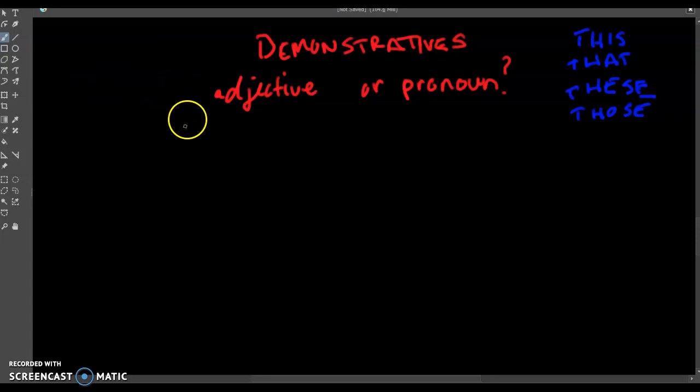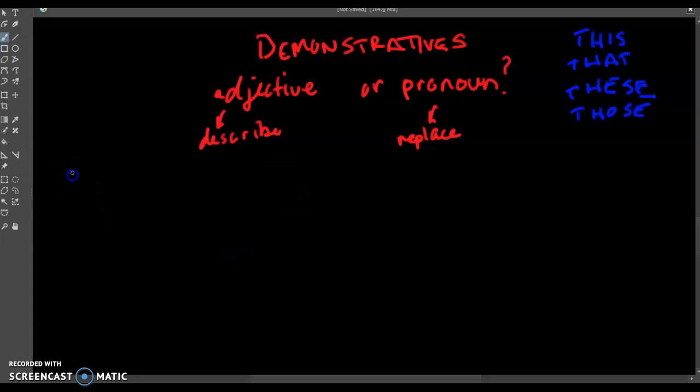What we're looking at today, we're just going to look at the difference between an adjective and a pronoun. Now, the thing to remember is that an adjective is a describing word, and a pronoun is a replacing word, or it's a word that stands for a noun. All right, describing word or a replacing word. Let's say we have these 2 sentences.